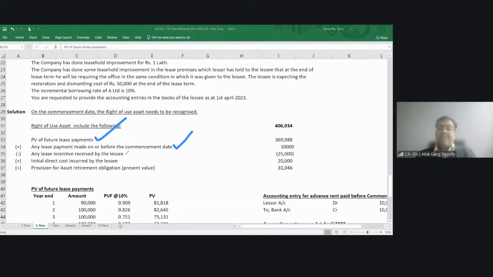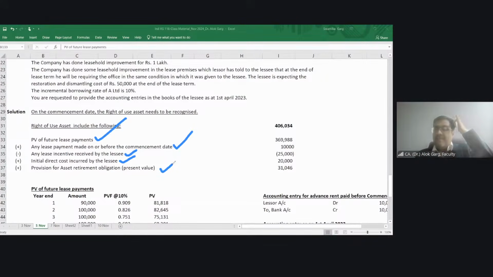Any lease incentive received by the lessee. Friends, if the lessor is paying some incentive and lessee is receiving some incentive, it has to be reduced. Then initial direct cost incurred by the lessee. So if lessee is incurring any initial direct cost, that has to be added to the right of use asset. And provision for asset retirement obligation.